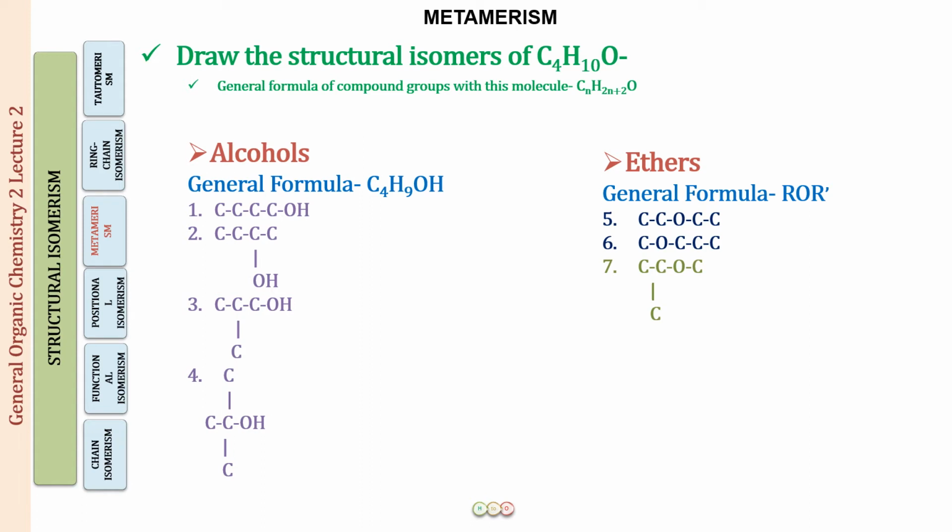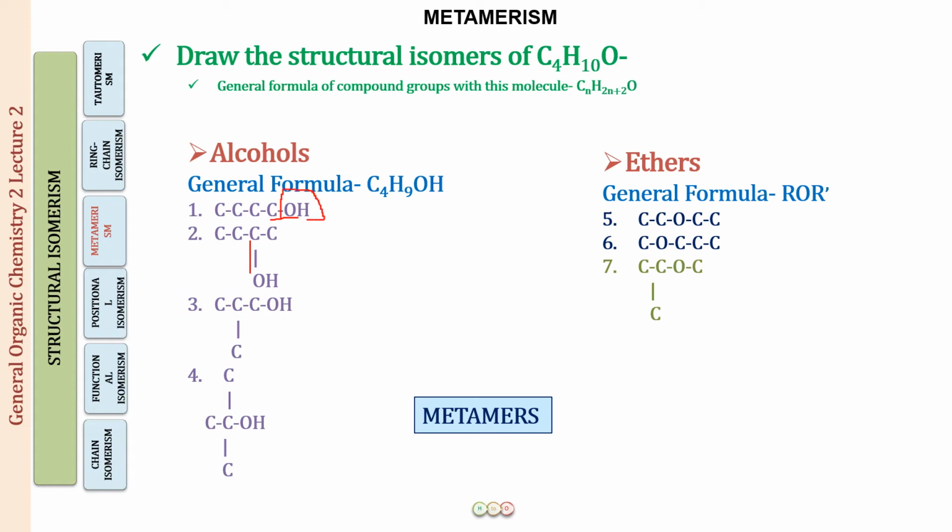This is a different type of isomerism that we are going to now learn, and that is called metamerism, and the two structures are called metamers. So now what is metamerism? Let us understand that. If you look at structure number 1 and structure number 2, here what you saw was that this was positional isomerism.